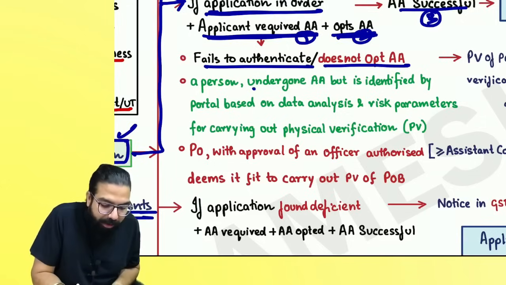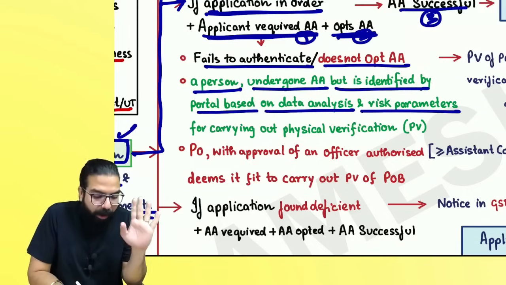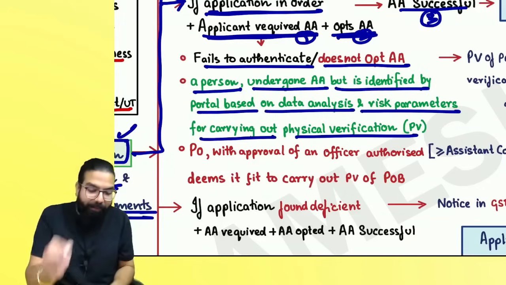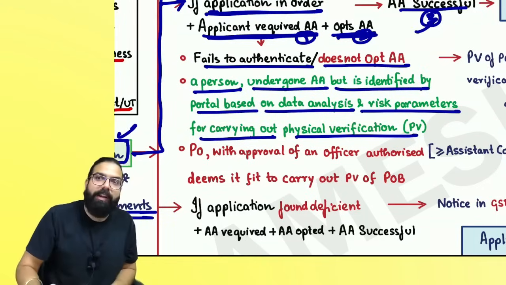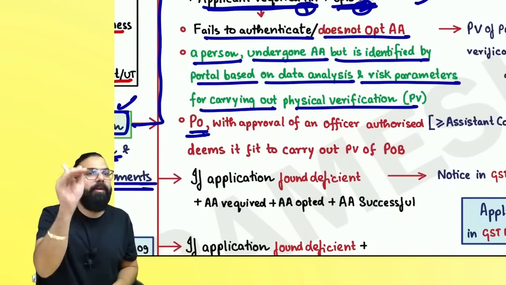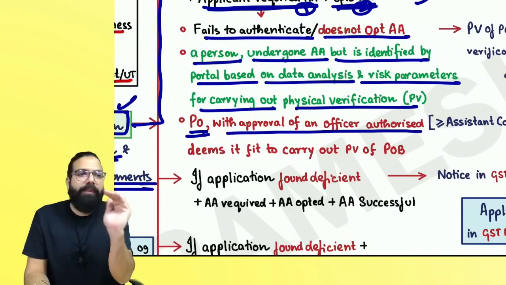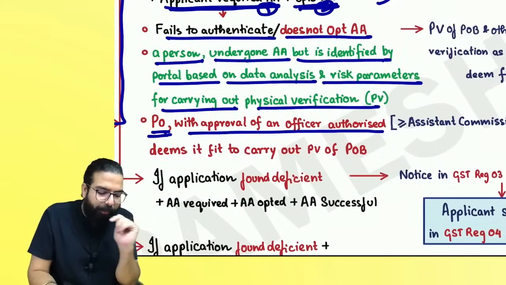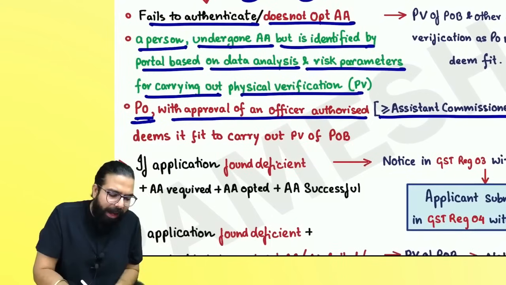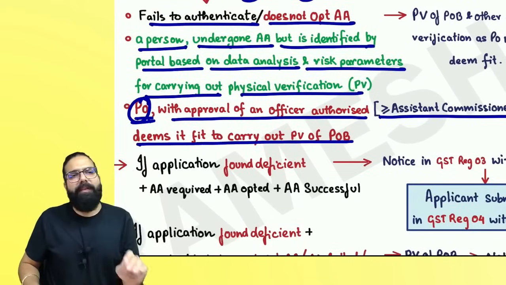So if a person has undergone Aadhaar authentication but is identified by the portal on the basis of data analysis and risk parameters for carrying out physical verification, okay, everyone, either the portal identified you or even after Aadhaar authentication was successful, the proper officer identified you as a risky person. What will the proper officer do, everyone? He will go ahead with the approval of the authorized officer. Who is the authorized officer, everyone? Greater than or equal to Assistant Commissioner. He will take the Assistant Commissioner's permission, and because the proper officer deems it fit, he will carry out what, everyone? Physical verification of the place of business.